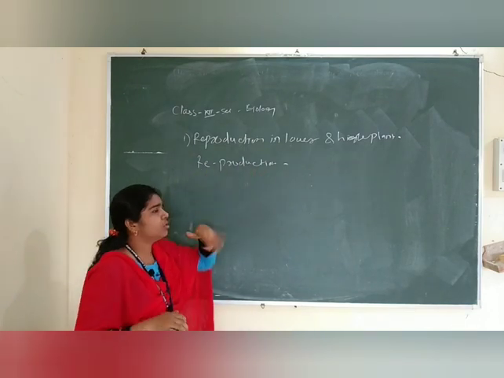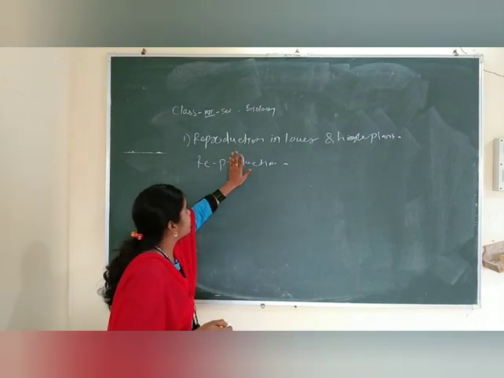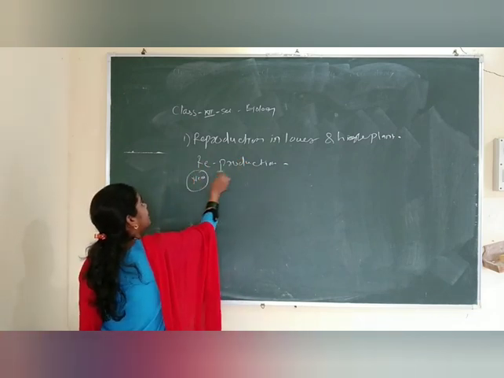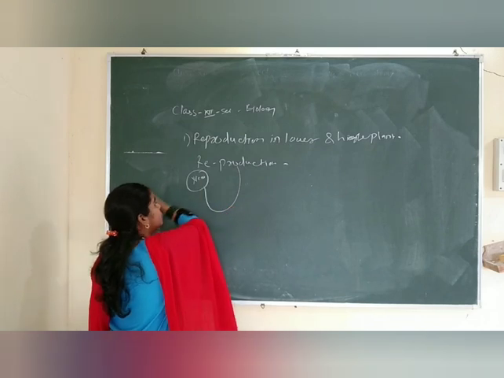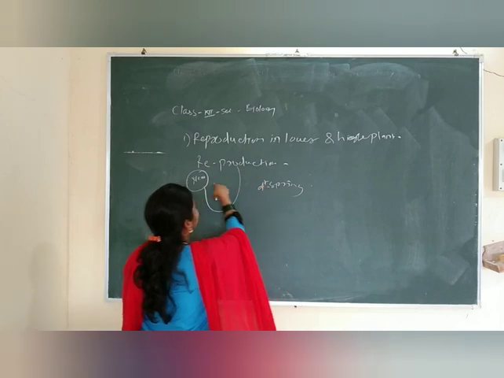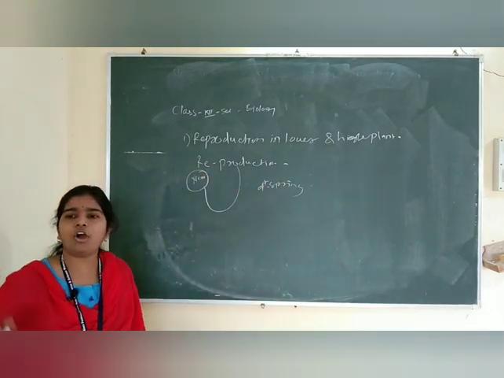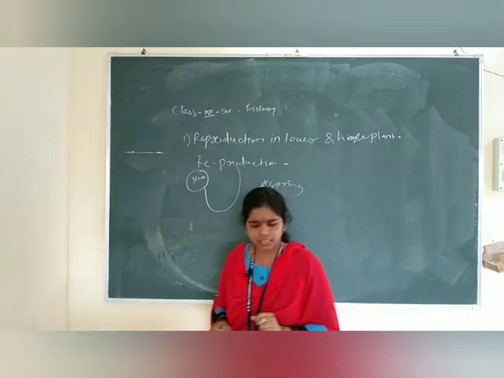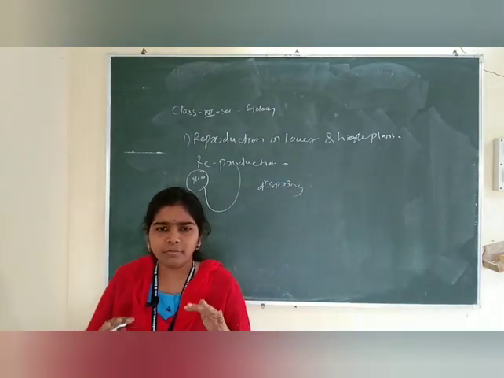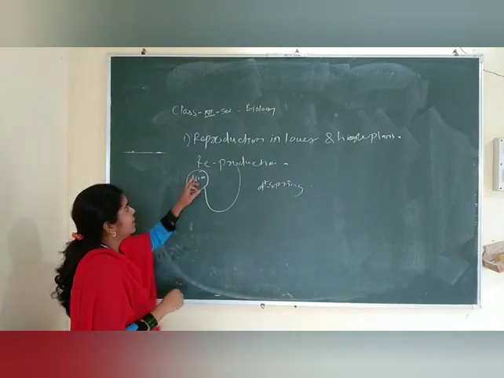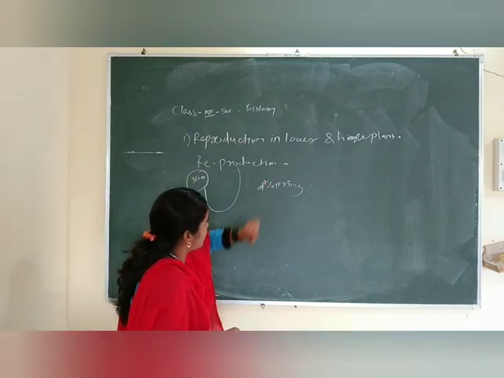Re means renew, and production means production of. Production of new what? Offspring. Production of new offspring from their own is called reproduction, right? I repeat once again, mind it friends, reproduction means production of new offspring from their own.